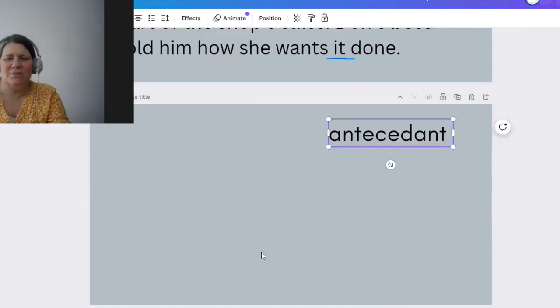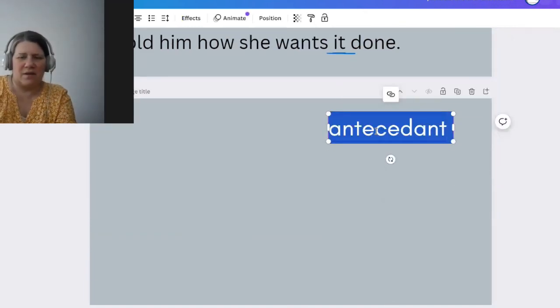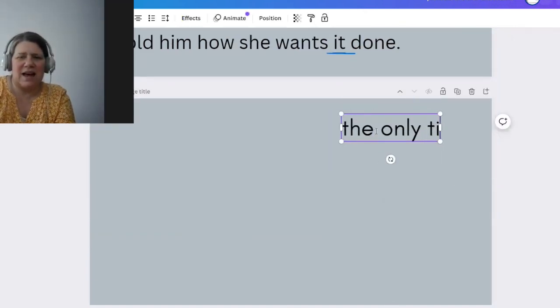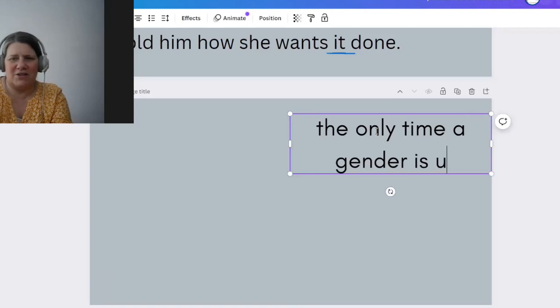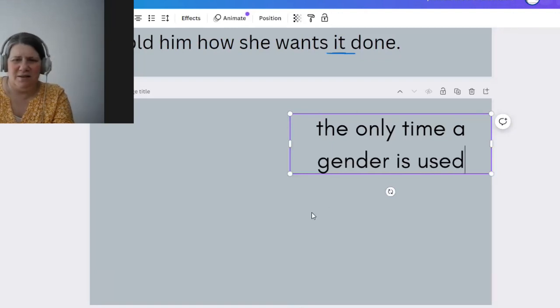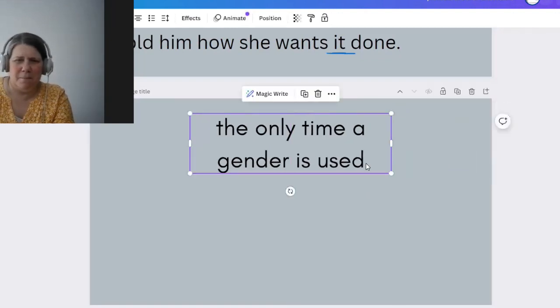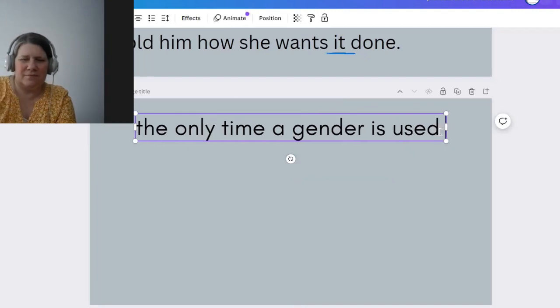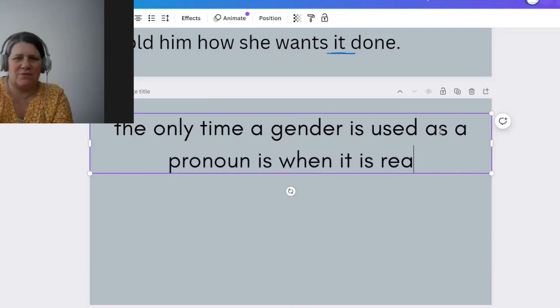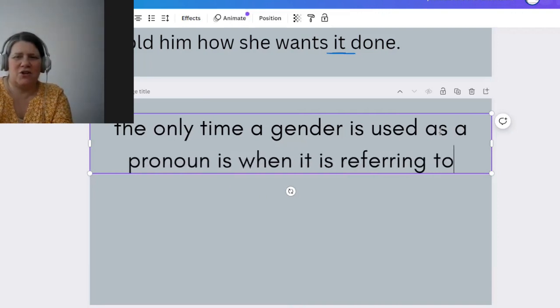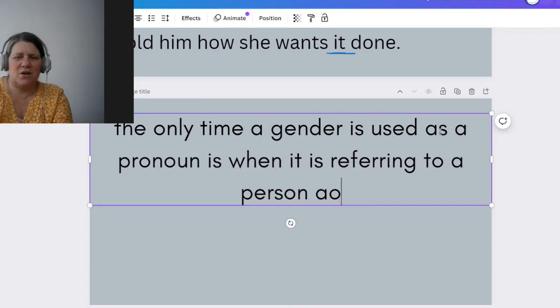In English, the only time a gender is used as a pronoun is when it is referring to a person or a close pet.